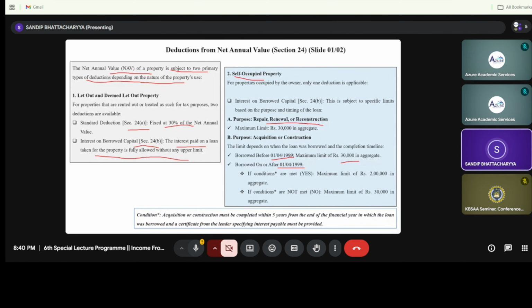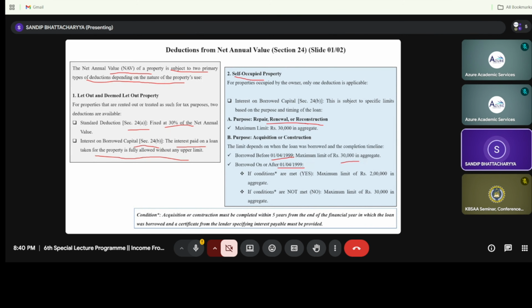Now, my dear students, here I am uttering this word, interest, not principal, because the principal amount deduction we will follow under the deduction chapter, that is deduction under Chapter 6A. That is actually for the principal amount of the house property. Here we are only considering section 24B, that is the interest on the borrowed loan.